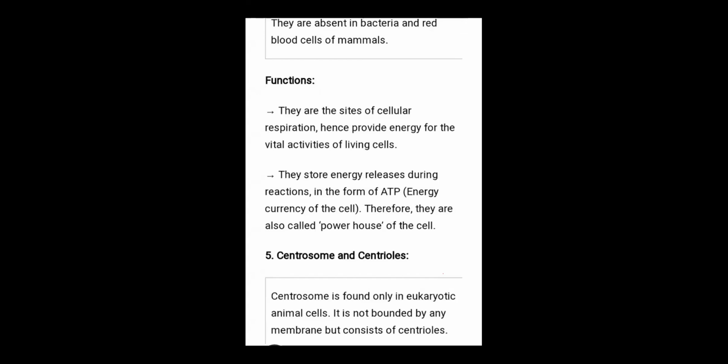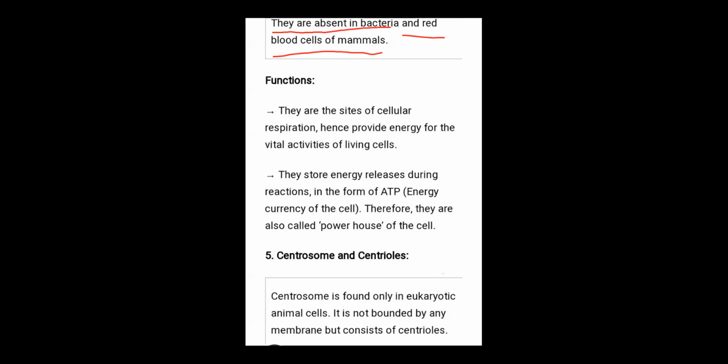Why is it absent in the bacteria? Because bacteria is the primitive cell. Bacteria are prokaryotic, and they don't have a membrane bound nucleus or organelles. Is it clear? Cell organelles.